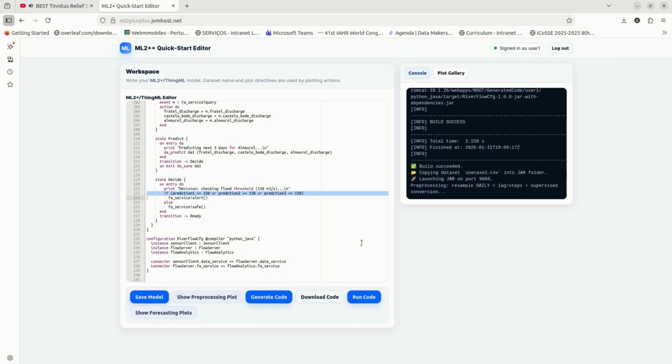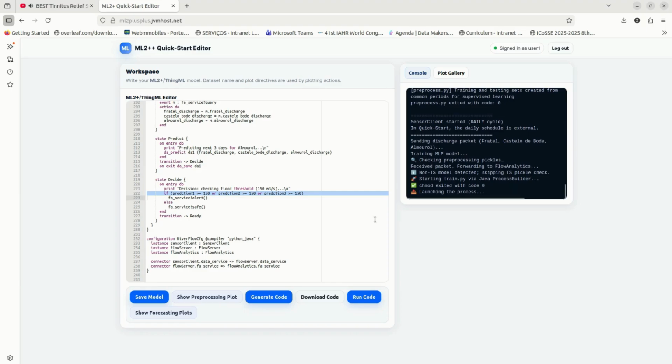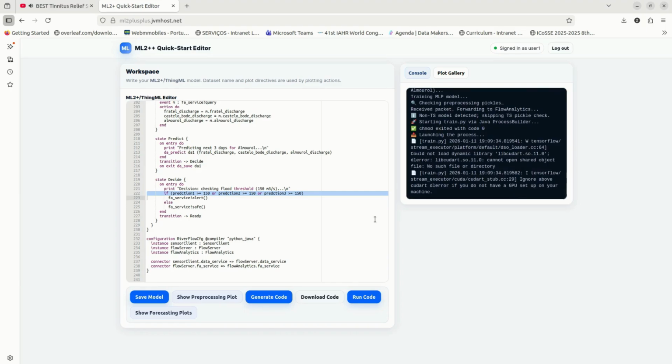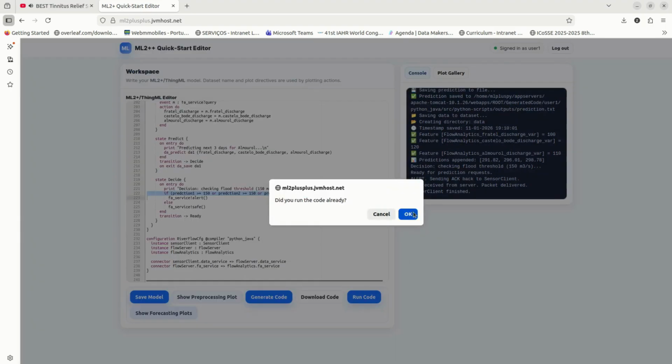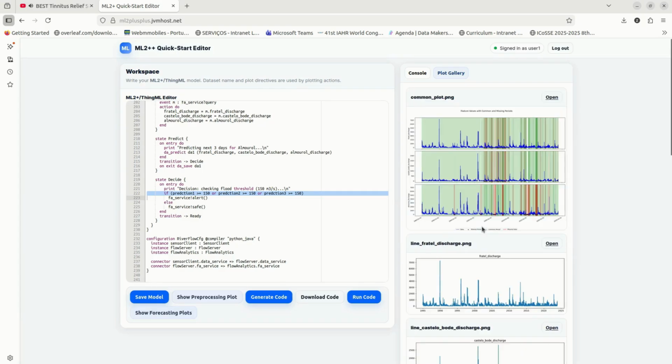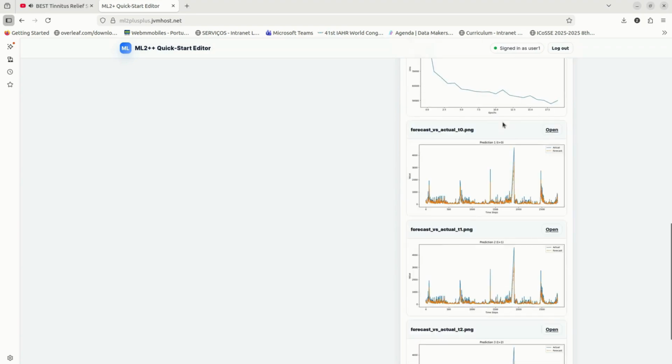I now inspect the results and relate them back to the model configuration. This closes the loop between modeling choices and empirical outcomes. And now you can see all of the forecasting plots here.